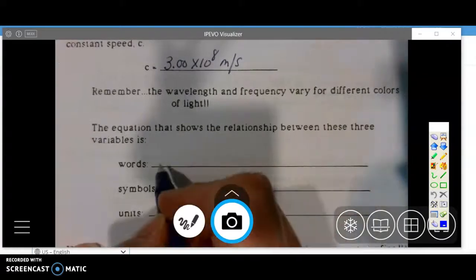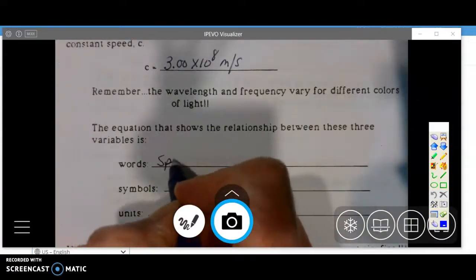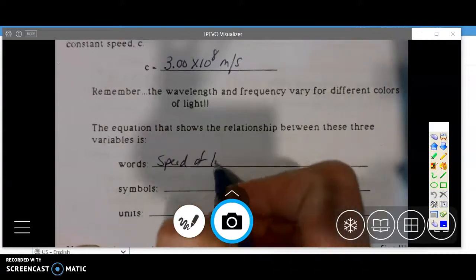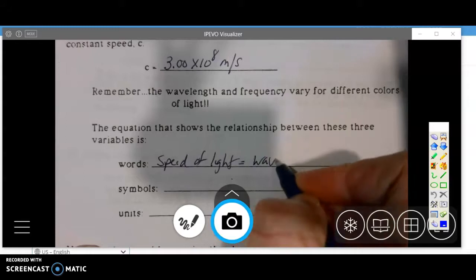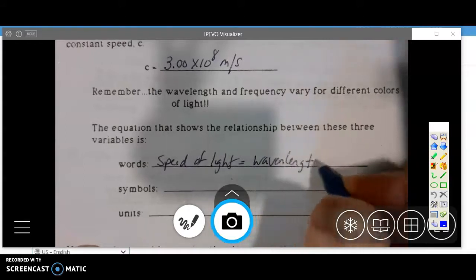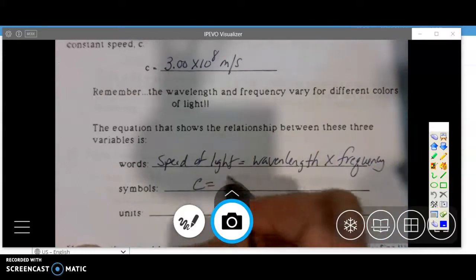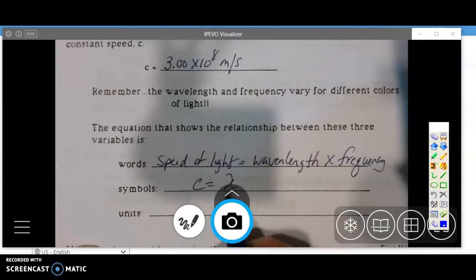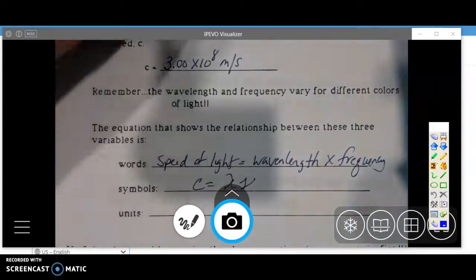So the equation for the relationship for light is that the speed of light equals the wavelength times the frequency. You should have seen this equation in your book. This is the Greek letter lambda, and this is the Greek letter nu.